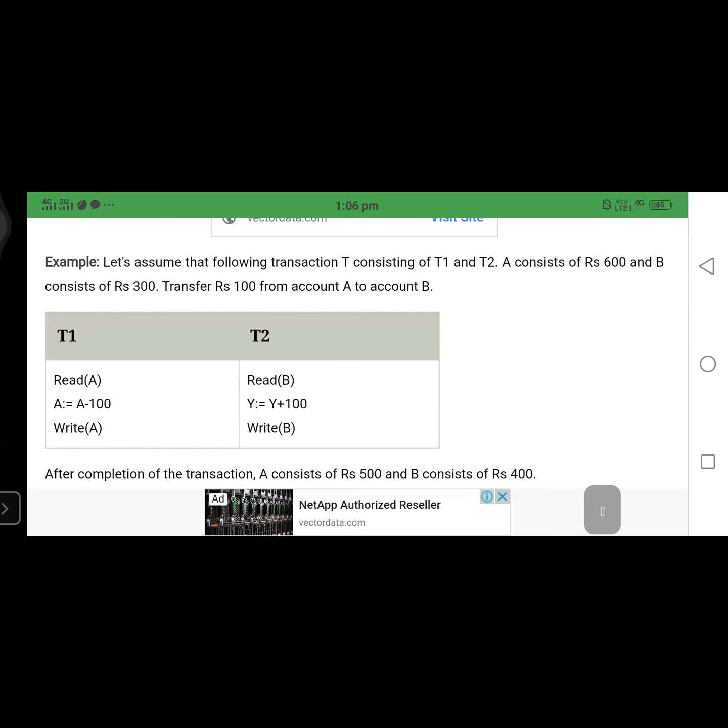So let us assume A consists of 600 rupees and B consists of 300 rupees. Now transfer 100 rupees from A to B. Then what is the balance of A? Actually 500. Now what is the balance of B? After the transfer, B's balance is 400 and A's balance is 500.